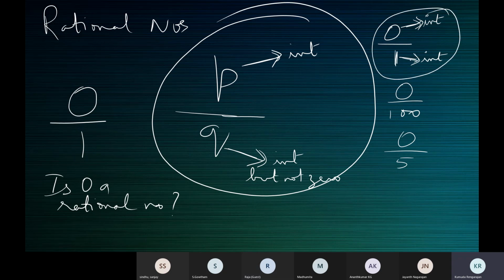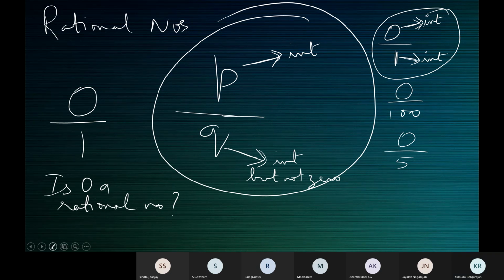If the numerator is an integer, the denominator is also an integer, but not 0, then that expression is a rational number. If you have to answer whether the given expression is a rational number, what should you inspect? You must inspect the numerator. It should be an integer. Then see the denominator. That also should be an integer, but not 0. Is that clear? Yes, ma'am.